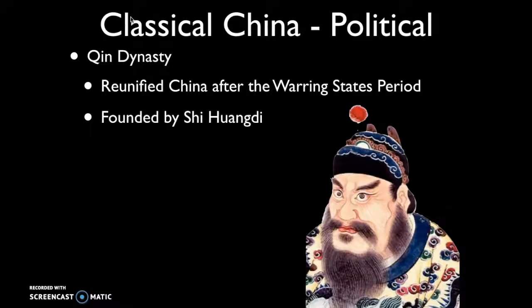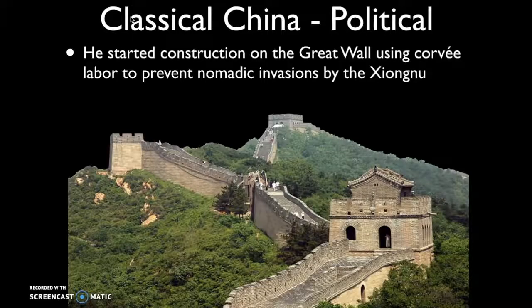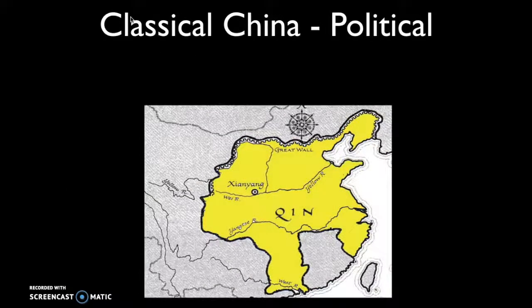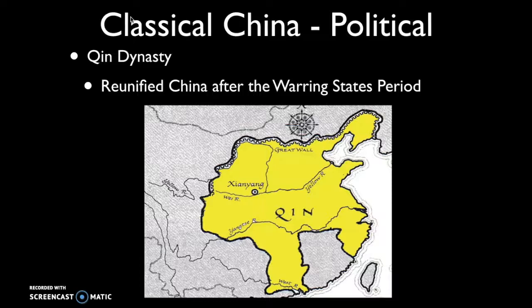The dynasty was founded by Qin Shi Huang, who we refer to in class as the OG in world history. He was pretty gangsta. He followed legalist principles. He harshly punished anyone who didn't follow any of his laws. He started construction on the Great Wall of China. The Zhou dynasty collapsed, leading to a period known as the Warring States period. Eventually, the Warring States period will end when the Qin dynasty emerges. They reunified China after this period of warring states between various noble landholders in China.